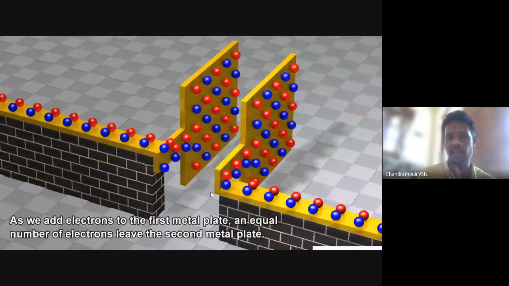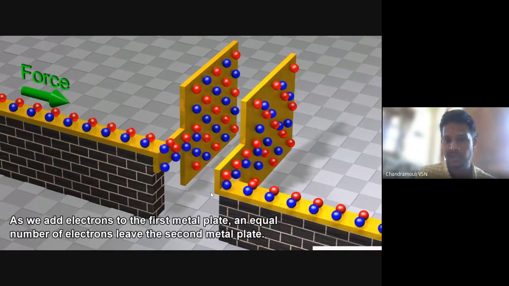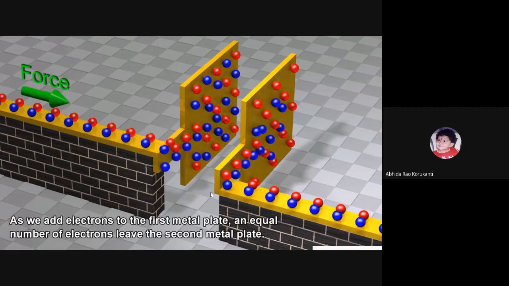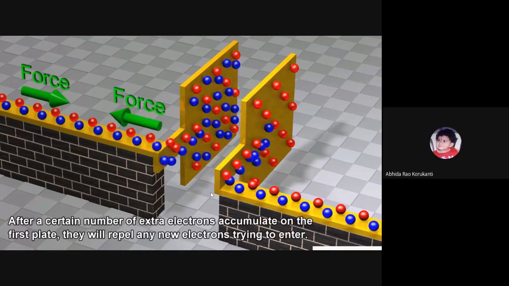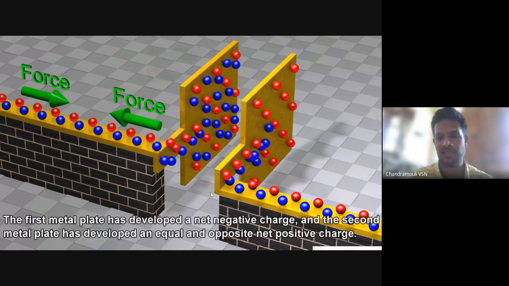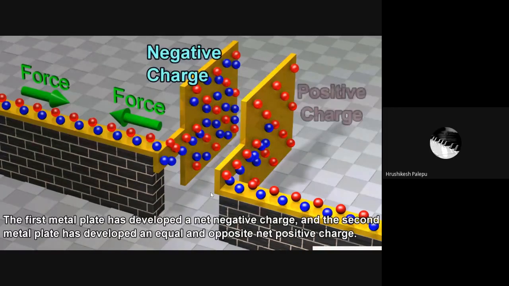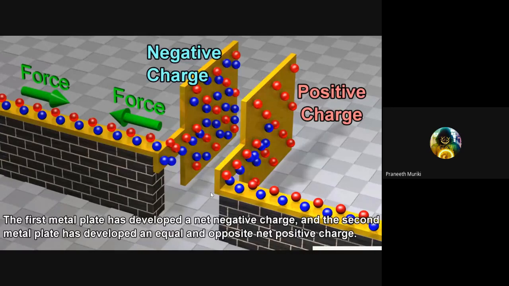And this kind of arrangement, two parallel plates separated by equal distance, is called what? Parallel plate capacitor. Not simply, you can call it a capacitor. Already they are parallel, so you can call them capacitors. So in a capacitor, one plate is positively charged, the other one is negatively charged.